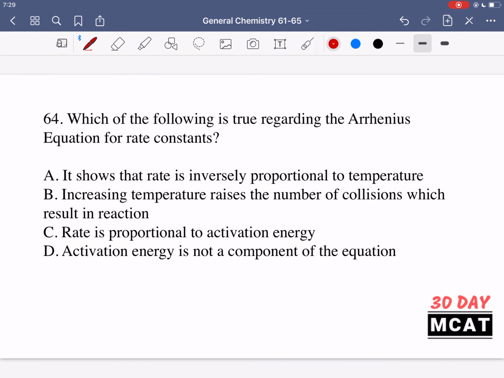In question 64, we're asked which of the following is true regarding the Arrhenius equation for rate constants. So what is true about the Arrhenius equation? So this is what the Arrhenius equation looks like.